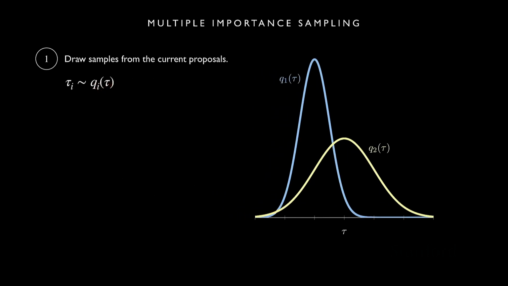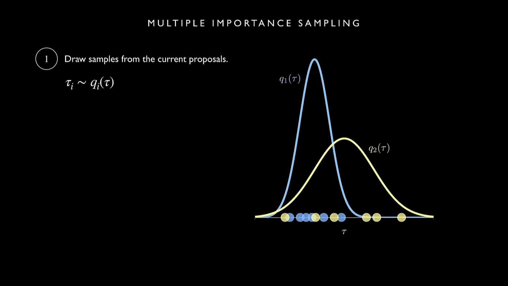Okay, so that's really all that's going on in multiple importance sampling: we just do the same thing, but with multiple proposal distributions. So the steps are going to look very similar. Now we just draw samples from all of our current proposals. Each i represents a different proposal, and specifically q_i(tau) would be the proposal used to generate trajectory i. For example, let's say we have two proposals, though you could have more, which we'll see in a minute. Let's say we have q_1(tau) and q_2(tau). We'll draw a bunch of samples from q_1, and a bunch of samples from q_2.